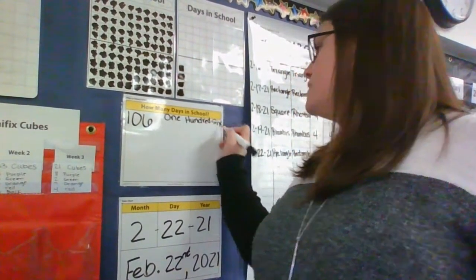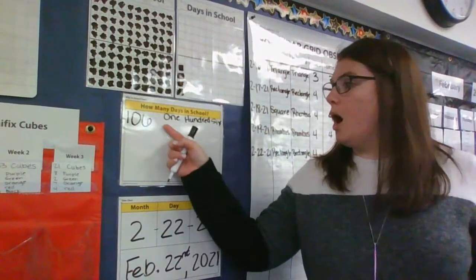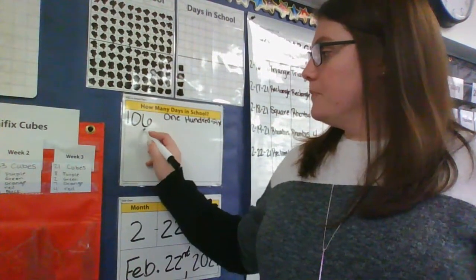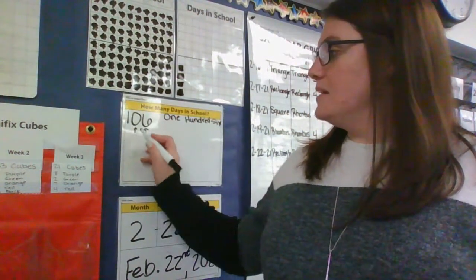6. So say that with me one more time. Ready? 106. Awesome. Remember, we have our ones place, our tens place, and our hundreds place. So how many do we have in our hundreds place? We have 100, right? So we have 100.